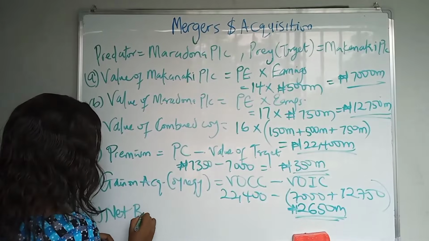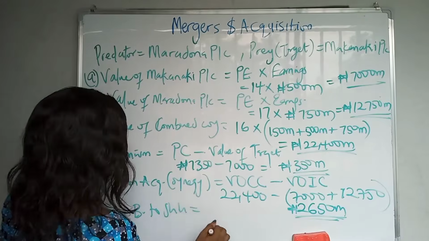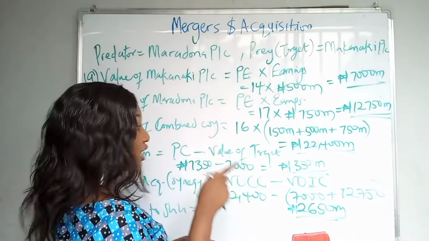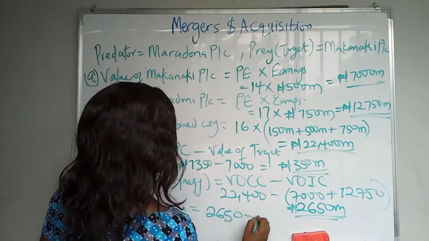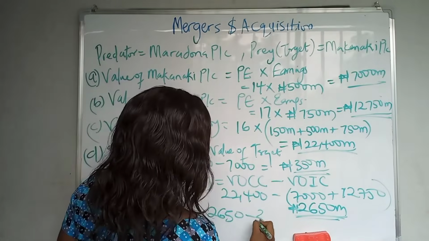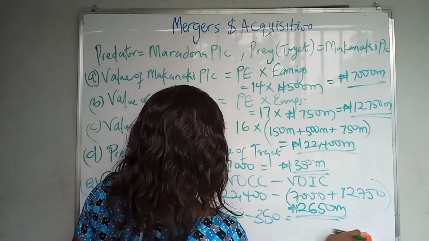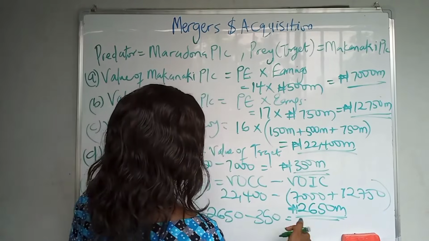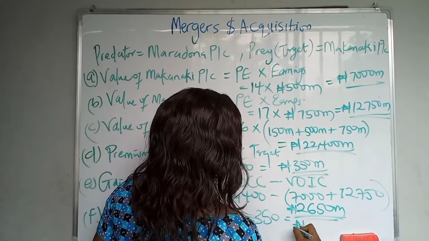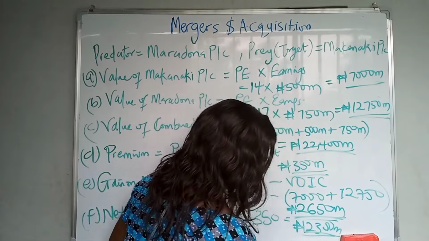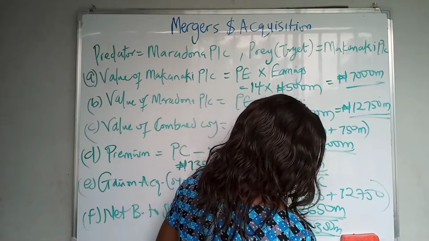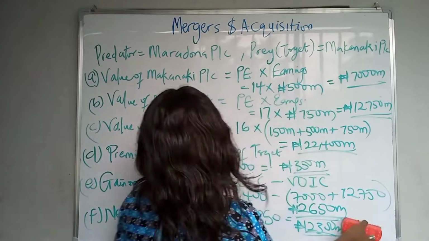Net benefits to shareholders, that's what? Synergy minus acquisition premium. And you calculate your synergy to be 2,650 minus acquisition premium of 350. So that will give you 2,300 million.